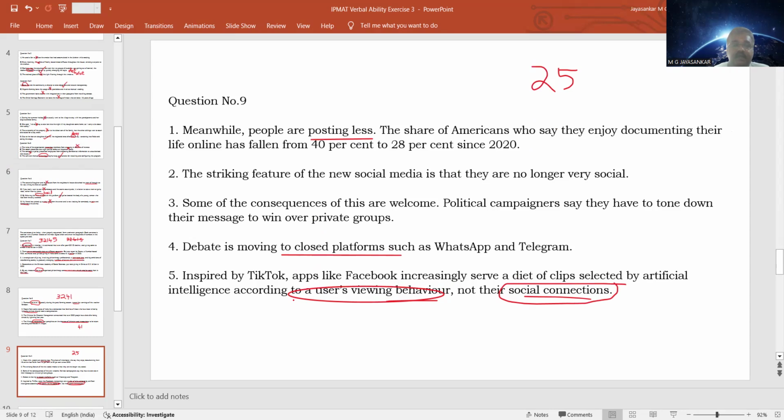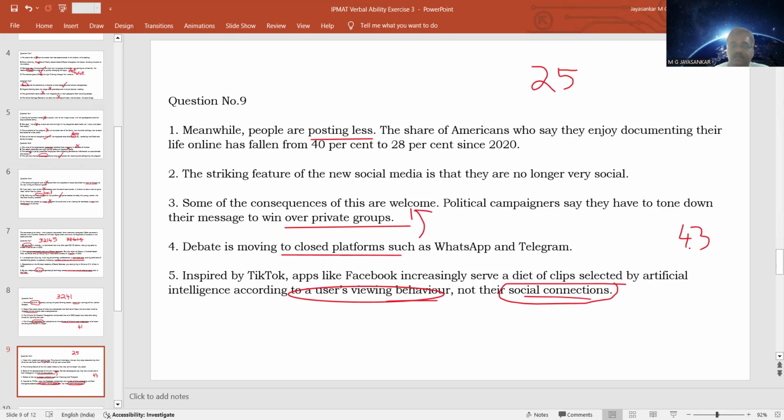We don't know, but we can try to form a sentence pair. What is a sentence pair? See, debate is moving to closed platforms. And because of this, political campaigners are trying to win over private groups. Instead of appealing to the social media platforms, they now know that people are expressing their opinions only in closed platforms. So they are trying to appeal to these closed platforms to win over the people. So we can say that 4 and 3 form a sentence pair.